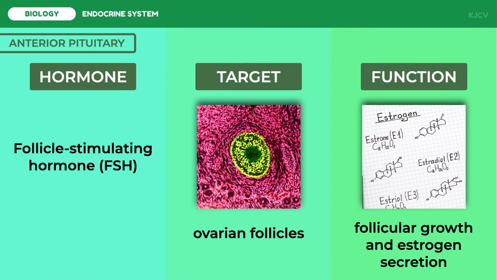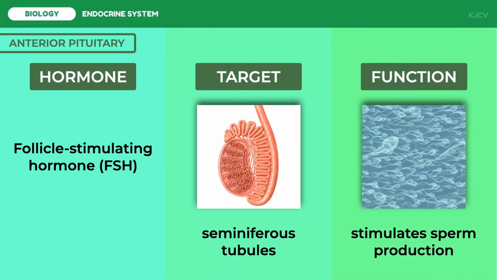Follicle-stimulating hormone or FSH helps regulate gametes. In females, it stimulates growth and development of ovarian follicles within which the ova or eggs develop. It also promotes secretion of the hormone estrogen by the ovaries. In males, FSH is required for sperm production in the seminiferous tubules of the testes.